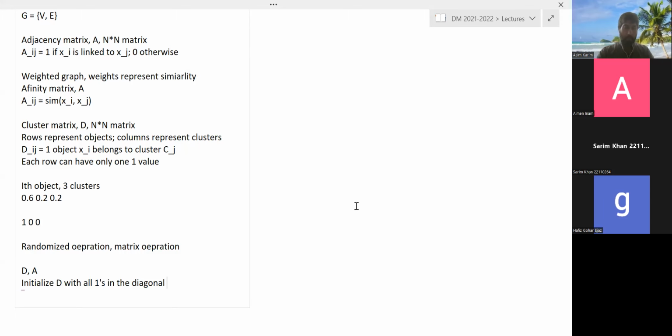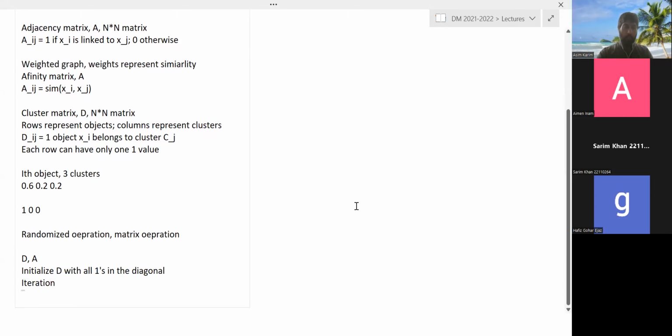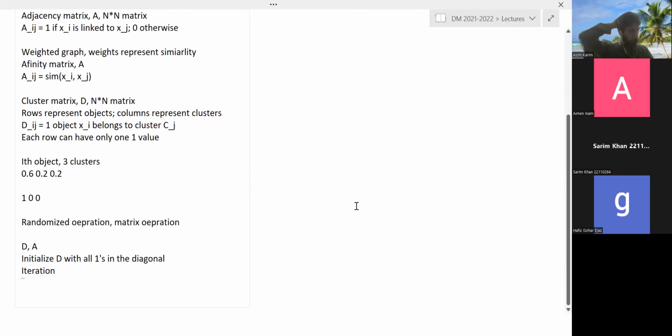Then you have an iteration or loop, and basically we have D new equal to, let's say, max row D times A. This is matrix multiplication.